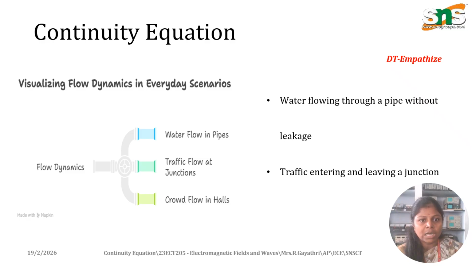Coming to the analogy for the continuity equation, the continuity represents, for example, water flowing through a pipe without any leakage, so there will be a continuous flow of water in the pipe. In a traffic junction, the number of vehicles entering and leaving the junction will be equal. And in a room, how many people are entering and how many are leaving can be related with the help of the continuity equation. In the continuity equation, we have to visualize the flow dynamically in a real-time scenario.